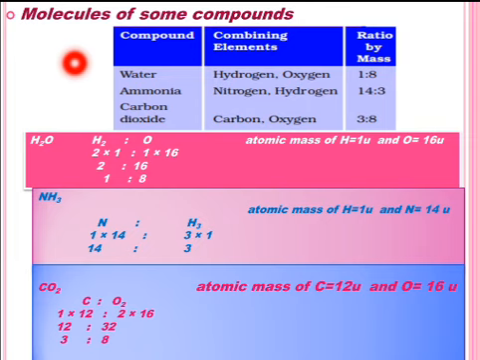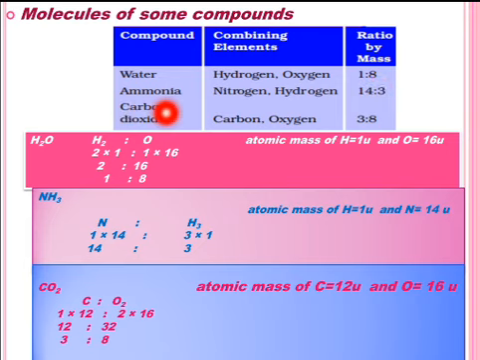Students, see in this table the molecules of some compounds with their ratio by mass. Water consists of hydrogen and oxygen. The ratio by mass of water is 1:8, which means 1 gram of hydrogen combines with 8 grams of oxygen.